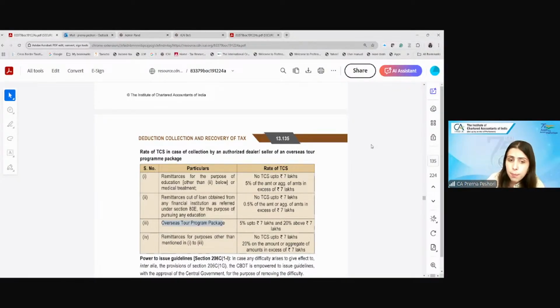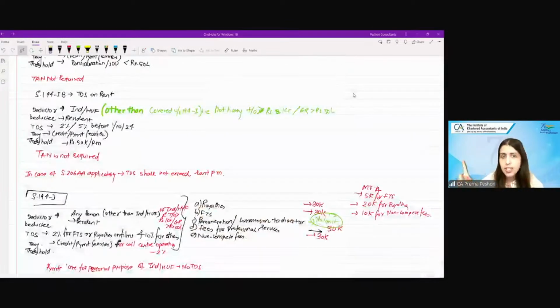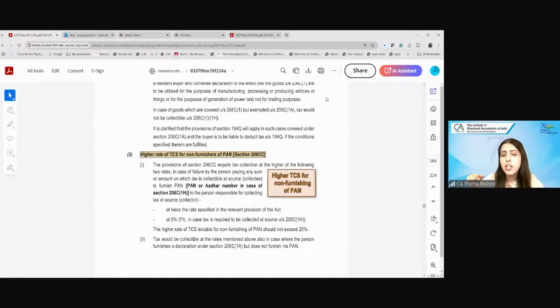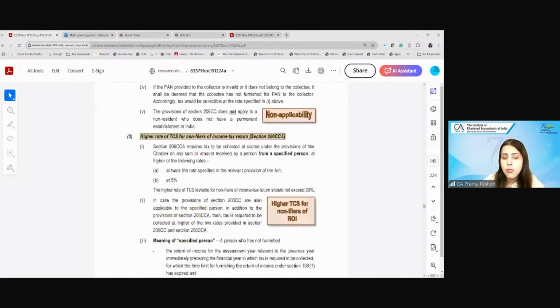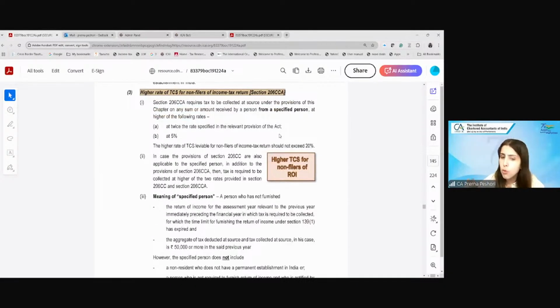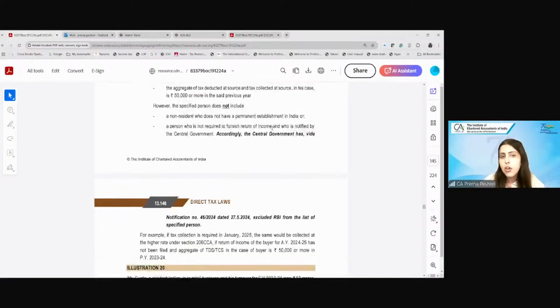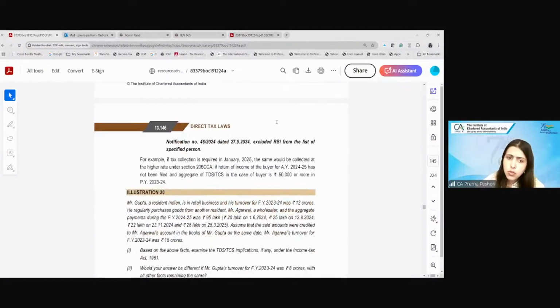If he doesn't give the PAN, then of course the rate will not be 20% like the TDS. It will be twice the rate which is given under the Act, or at the rate of 5%, whichever is higher. And again, here also the non-filer provision is similarly applicable, which is if the person is a non-filer for the last year and has TCS and TDS more than 50,000, then the rate will be twice the rate or 5%, whichever is higher. So the same provisions are applicable over here. Any questions that you have, please feel free to ask me.